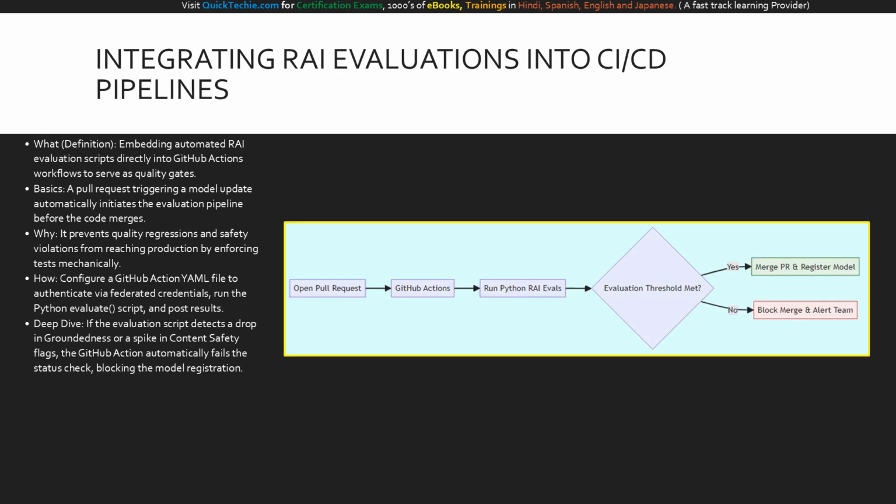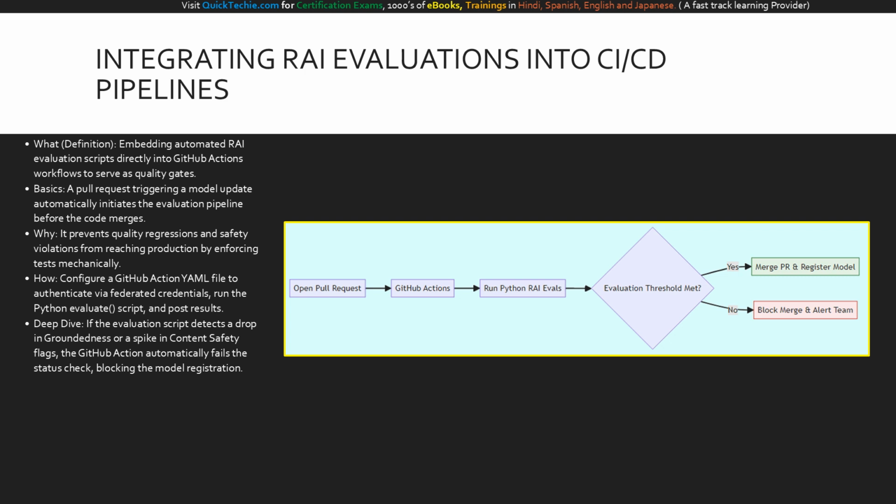To guarantee that our responsible AI standards are never bypassed, we must integrate these evaluations directly into our continuous integration and continuous deployment, or CI/CD, pipelines. We utilize GitHub Actions to mechanically enforce our safety tests. When a data scientist updates a model and opens a pull request, the GitHub action automatically triggers.